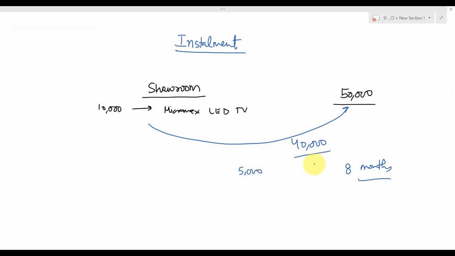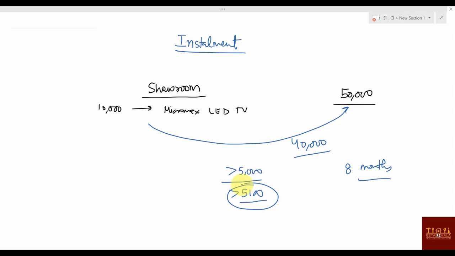Now when he is telling 8 months, then you will not be paying 5,000 per month. No. Why? He will not simply give you 40,000 rupees like that. Why? Because on 40,000 rupees, suppose the showroom can earn some interest, right? He will not give it to you at 5,000 rupees. So what he will do, you have to pay something more than 5,000. Suppose you have to pay something like 5,100. 100 rupees extra you are paying. What is that 100 rupees extra? That is the interest. What is this 5,100? It is your EMI, or you can say your installment you are paying.